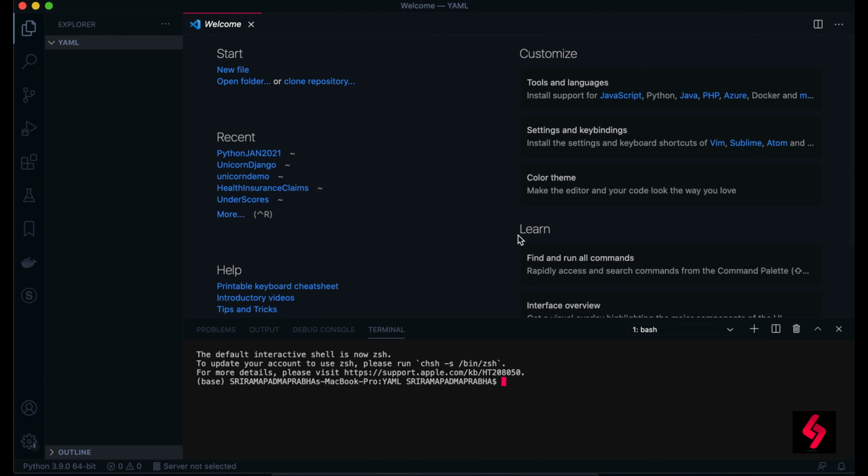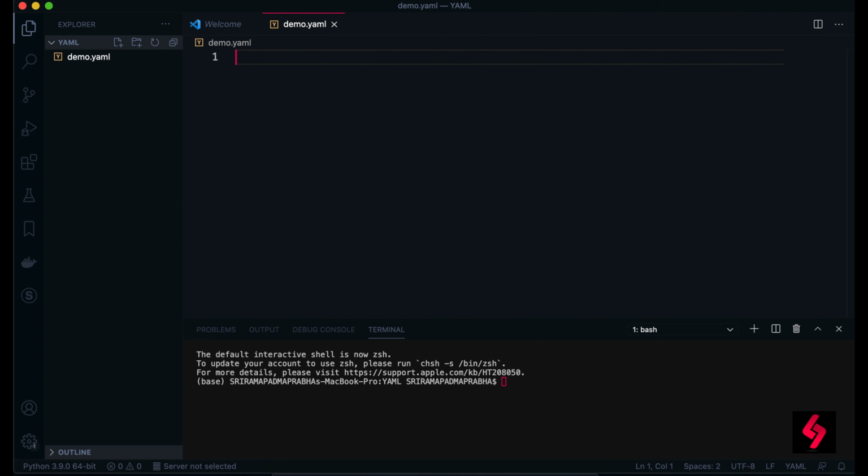Now I'm going to demonstrate how to create a YAML file, and also how to read the YAML file with Python code and how to write to a YAML file with Python code. So now I'm going to create a file here, demo.yaml. We can give any names, like configurations, any names which you are working with in your project.